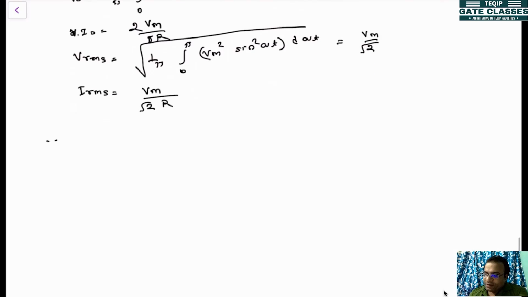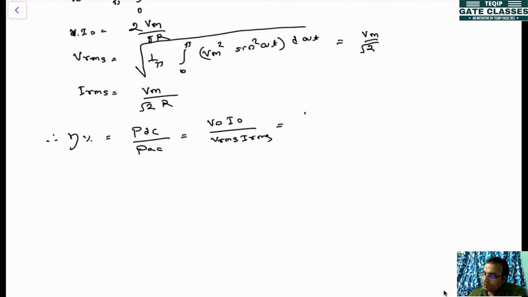Now if you find out the rectification efficiency, that will be equal to DC power divided by AC power. That is V0 into I0 divided by VRMS into IRMS.